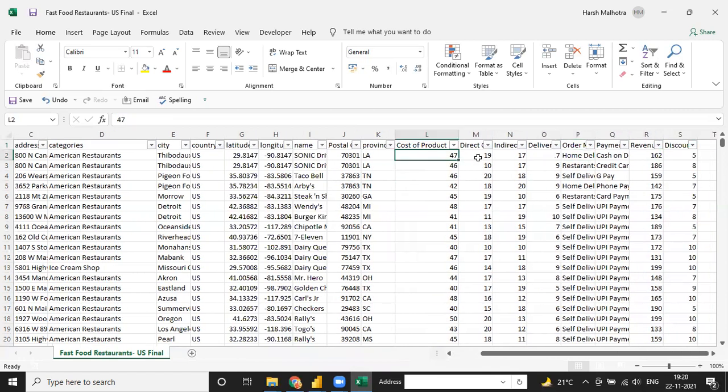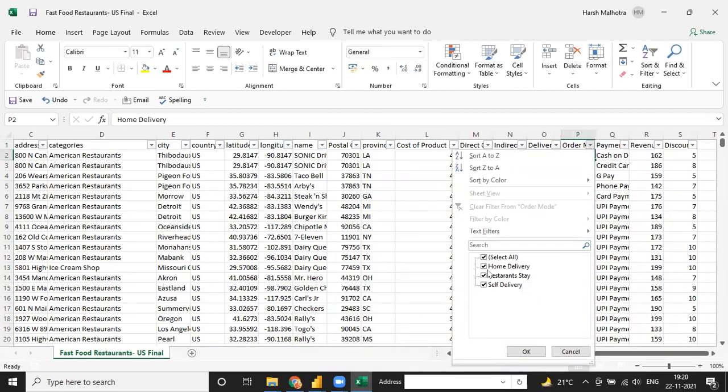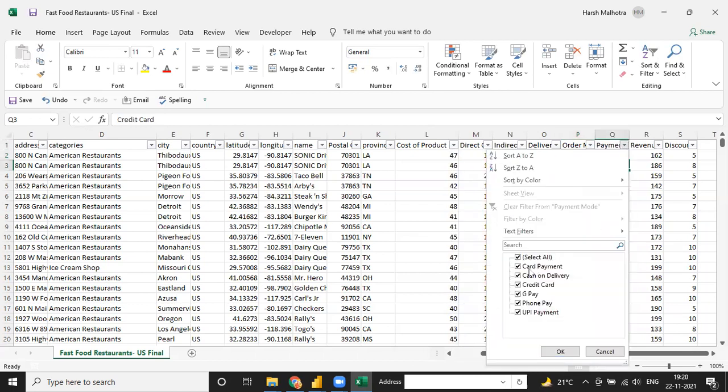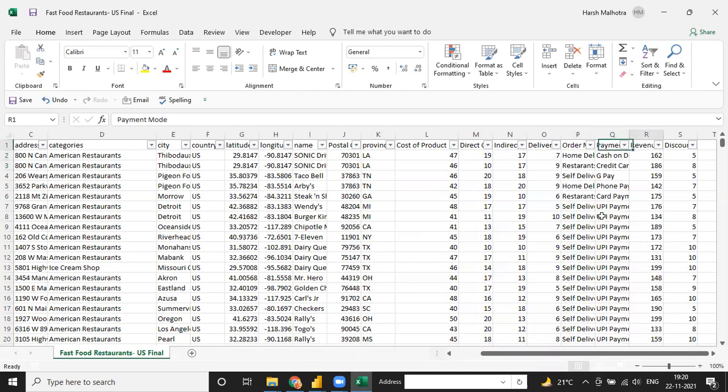So this is the cost of product, direct cost, indirect cost, and delivery cost. This is the order mode. If you select it, we have three order modes: home delivery, restaurant stay, and self delivery. We also have the payment mode, and if you click on this filter, we have 1, 2, 3, 4, 5, or 6 payment modes. Similarly we have total revenue, and this is our discount.